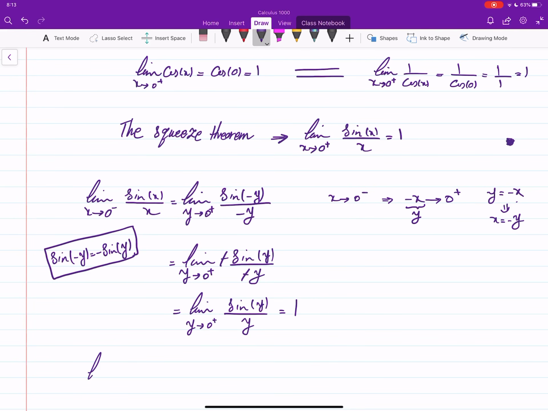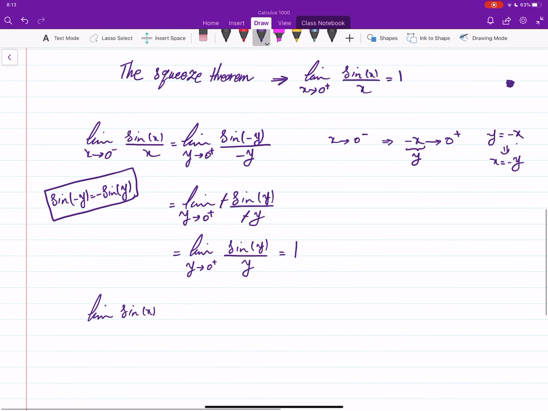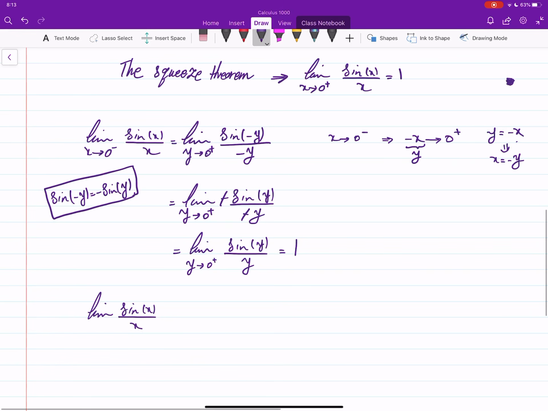Now the limit of sine x over x as x approaches 0 minus is equal to the limit of sine x over x as x approaches 0 from the plus side, and both of them are equal to 1.